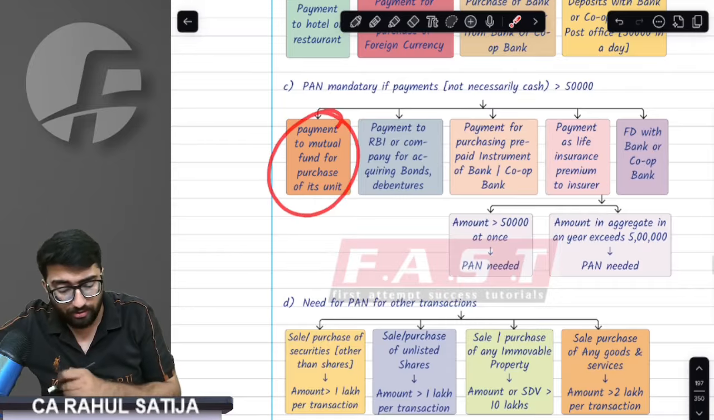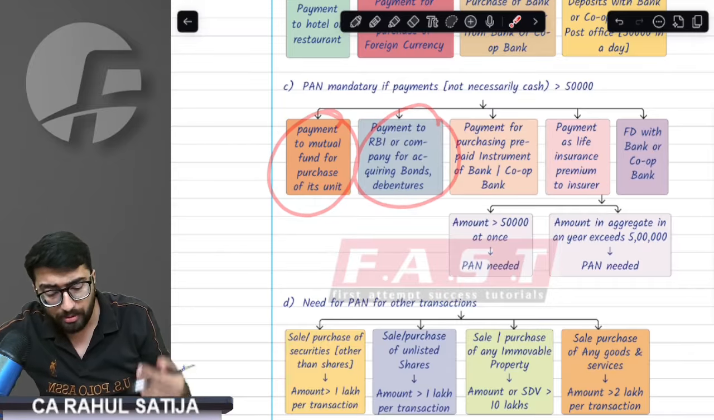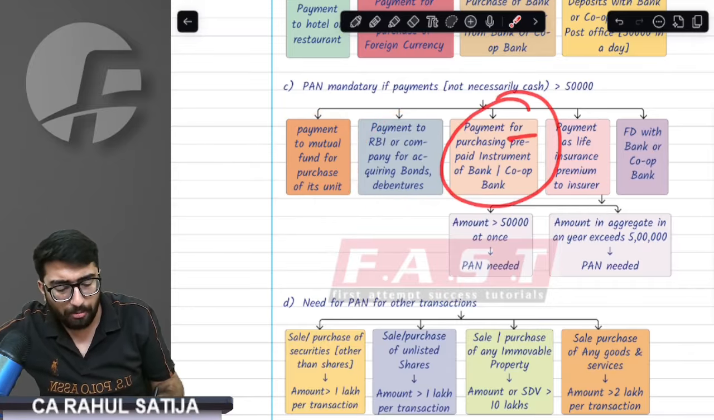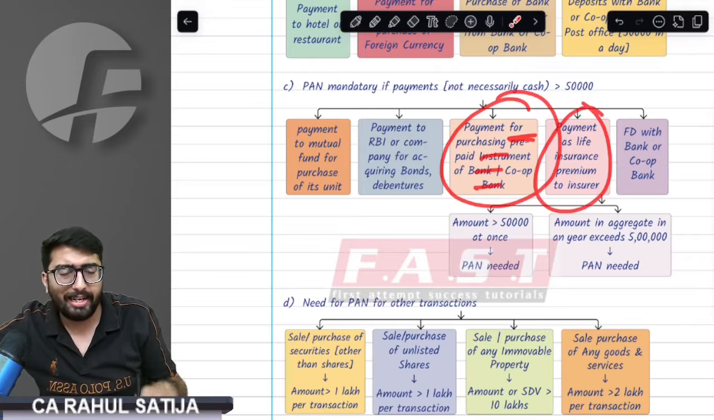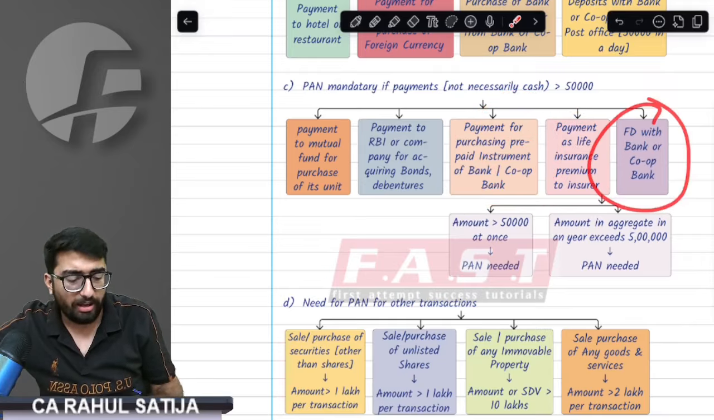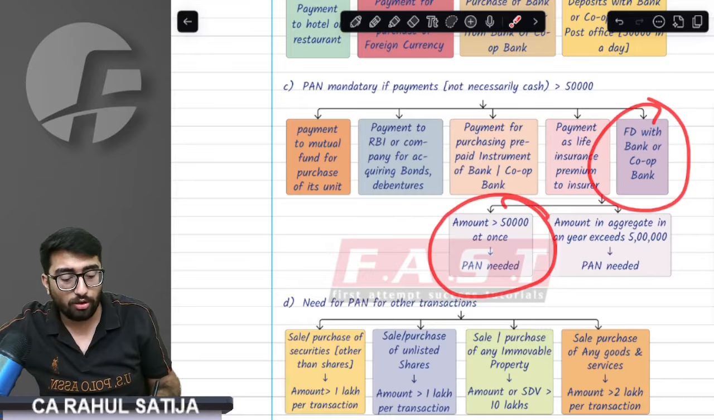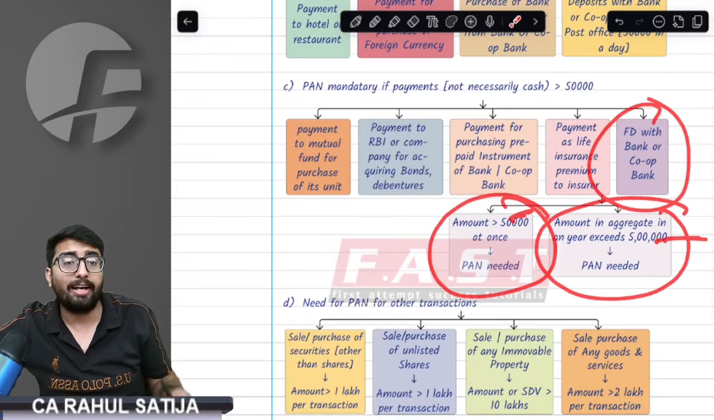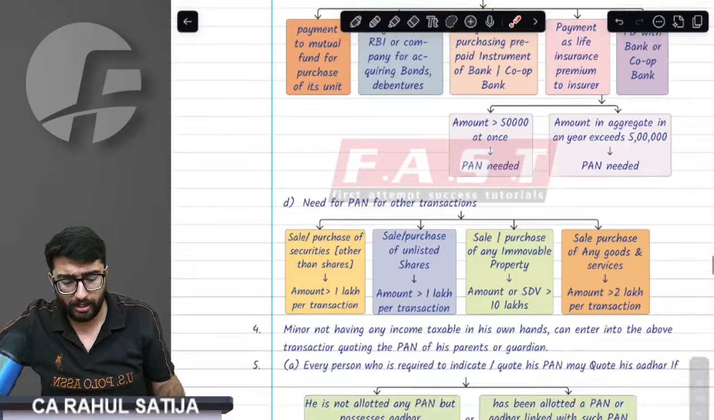For example, you buy mutual funds, you buy bonds from companies or RBI, you buy any prepaid instruments, you pay any life insurance premium, or you do any FD of more than 50,000 rupees at once, or FDs of more than 5 lakh rupees in a financial year, then PAN is required.